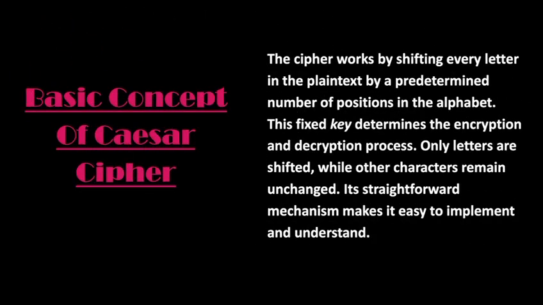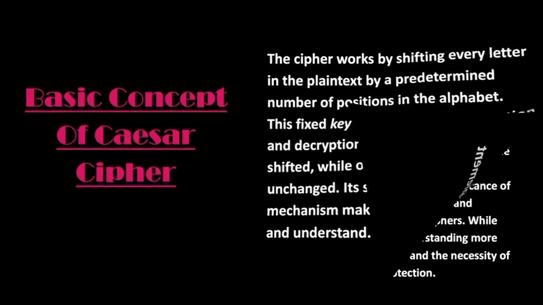Basic concept of Caesar cipher. The mechanism behind the cipher is elegantly simple. A predetermined key, let's say 3, shifts every letter forward by that many positions in the alphabet. The system handles case sensitivity and uses modular arithmetic to wrap around when reaching the end of the alphabet. Non alphabetic characters remain unchanged, preserving the message structure. This straightforward approach makes it ideal for educational implementation in programming.